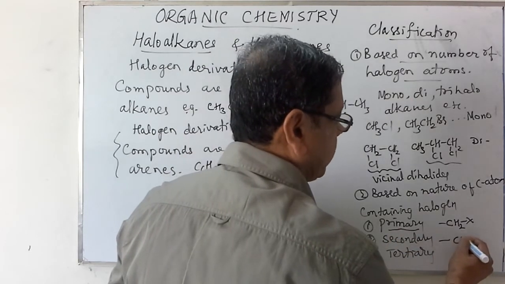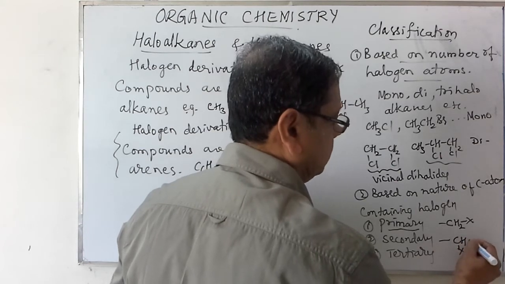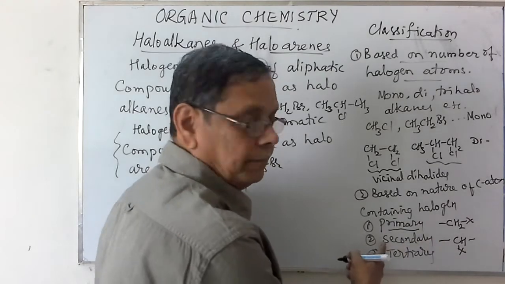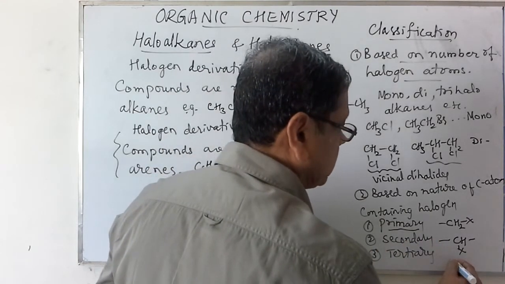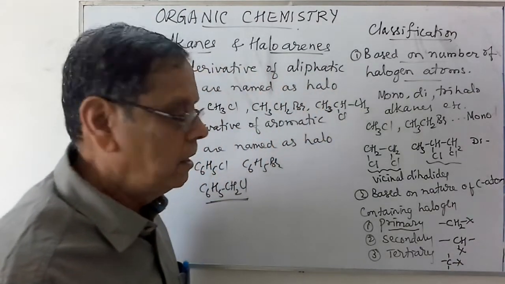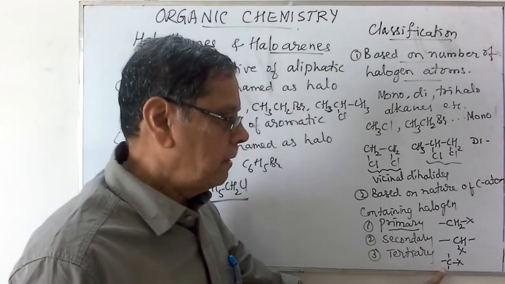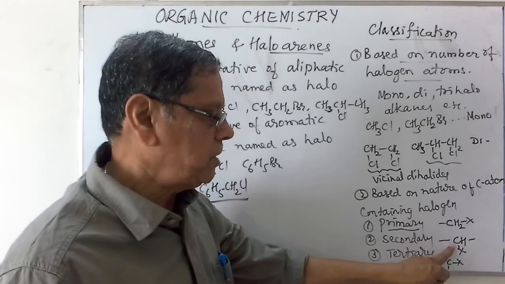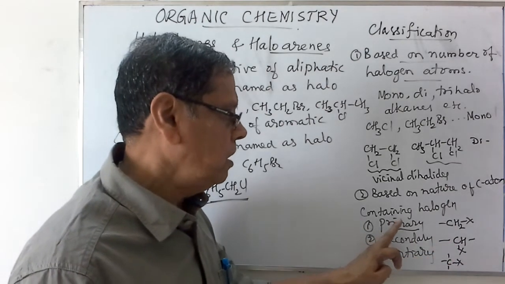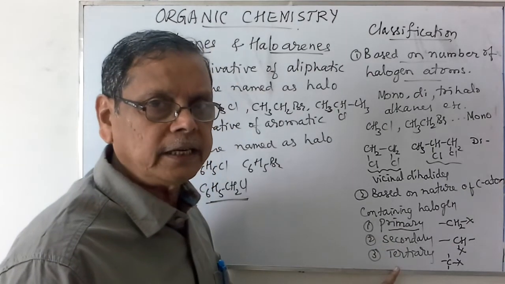If only one hydrogen is present on the carbon atom containing the halogen atom, it is called secondary. If no hydrogen is present, only halogen is attached with 3 alkyl or aryl groups, then it is called as the tertiary. So 2 hydrogens, 1 hydrogen, no hydrogen. That is necessary to classify the compounds into primary, secondary and tertiary compounds.